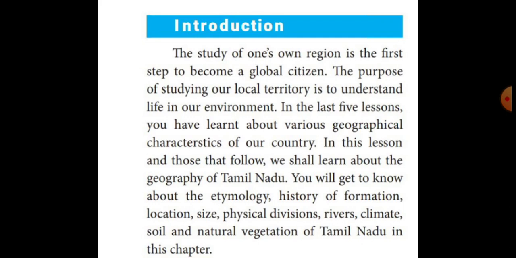Then history of formation: how Tamil Nadu was formed. Then location: where it is located. Size of Tamil Nadu. Then physical divisions, what rivers are flowing in Tamil Nadu, what the climate of Tamil Nadu is, and next, the types of soil and natural vegetation. All these things we are going to learn from this lesson.